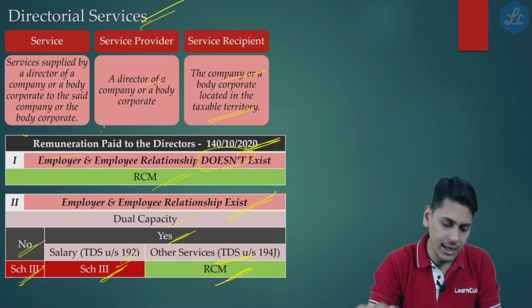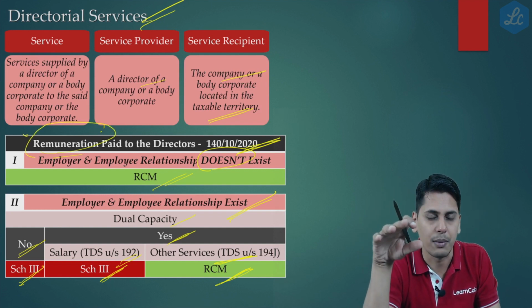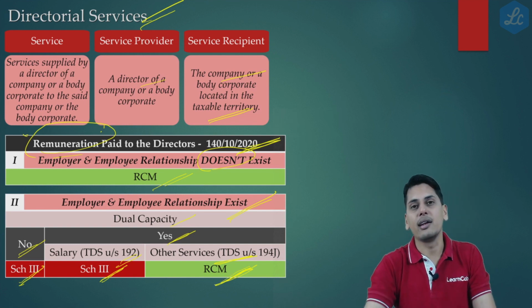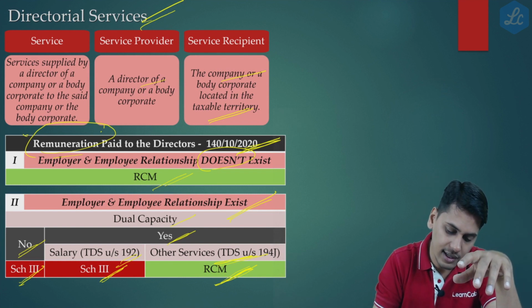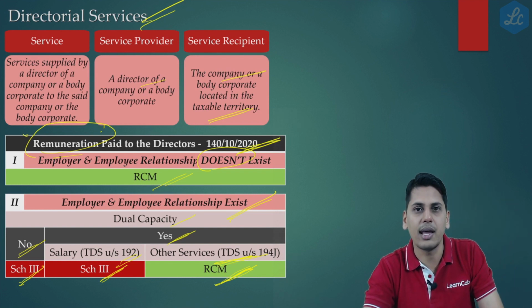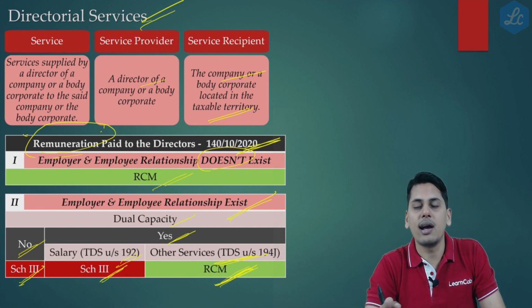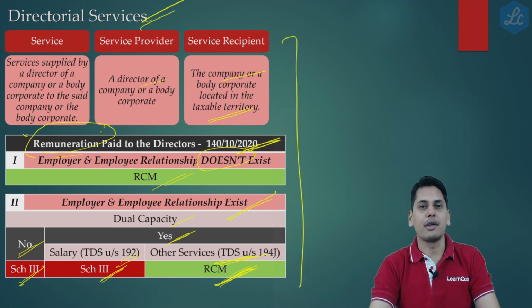That part of the remuneration, I repeat again, the wording which is used by the circular is remuneration, wherein he is not an employee of the organization, for which TDS is deducted under section 194J of the Income Tax Act, that would get attracted. The taxes need to be paid under reverse charge mechanism. Now friends, this is what the circular has clarified.